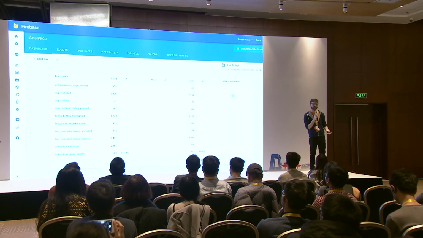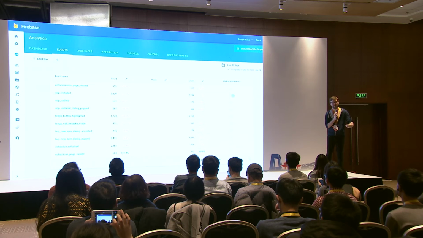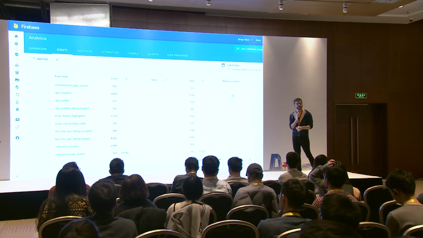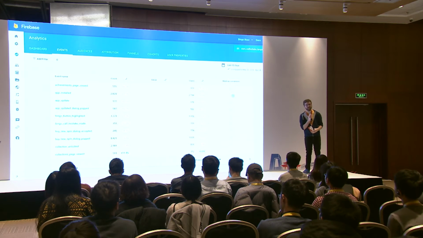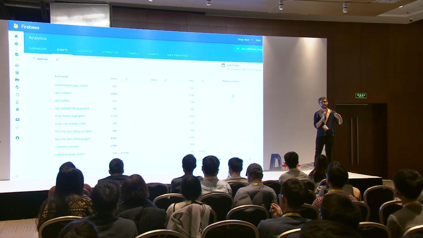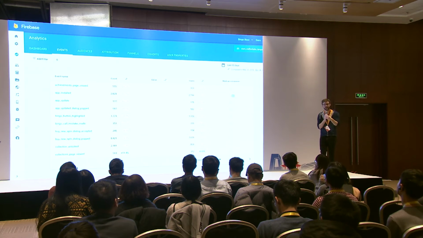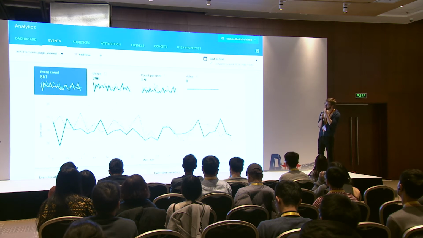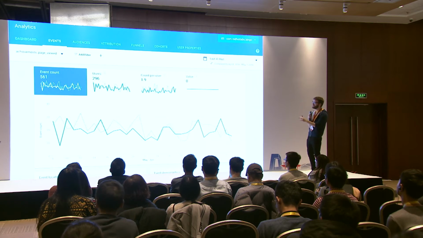We might send out a push notification, for example. And the goal of that push notification might be to get you to try a new feature. So we might mark that try new feature event as a conversion event. And once we do that, we get a whole bunch of insight about that conversion event because we've marked it as an event that we really care about, that is our goal. So we can create funnels and other complicated analytical things based off of that to track if we are actually getting to our goal once we've decided what that goal is. So to click on one of these custom events we're logging, we get a bunch of interesting information.